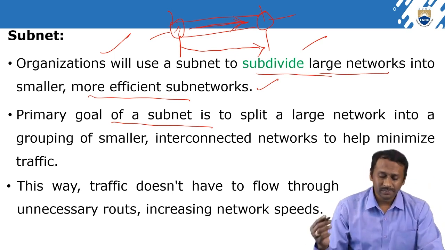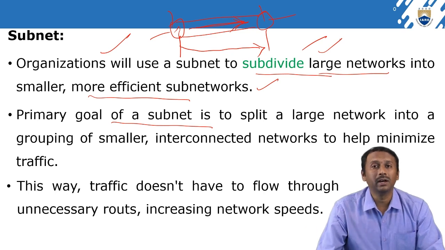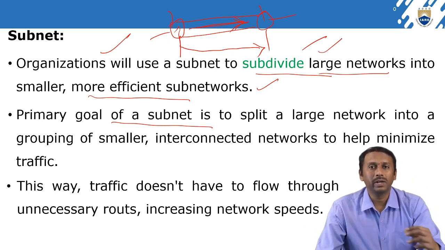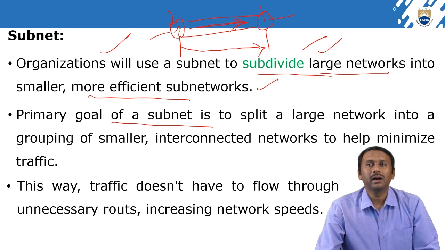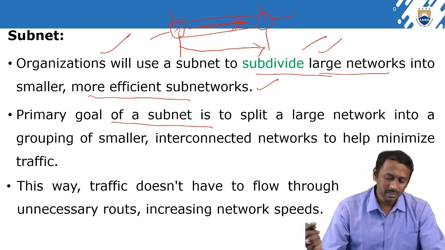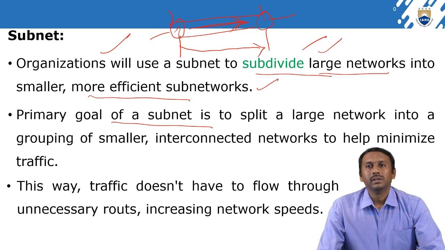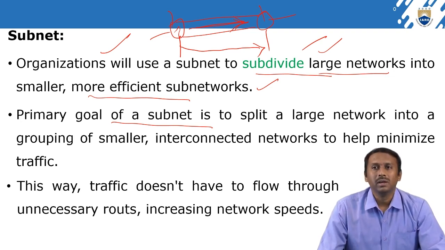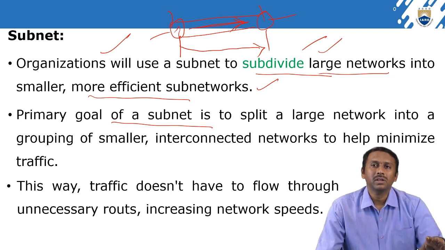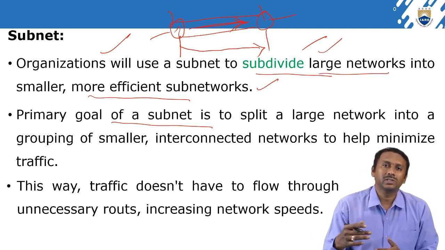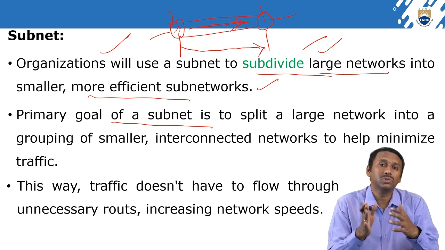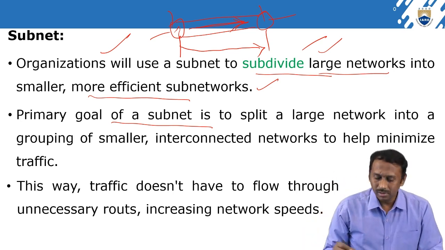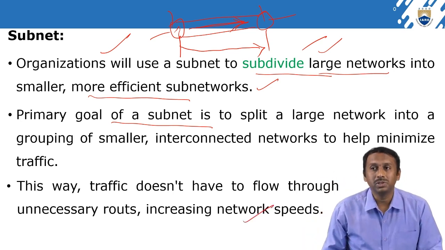That is the reason when we divide a large network into small pieces of networks, it is easy to maintain and easy to control the traffic too, right? This way traffic doesn't have to flow through unnecessary routes, which increases network speed. There is no need to travel unnecessary routes; it just gives the proper direction, the shortest path to reach the destination. With this we can increase the network speed too.